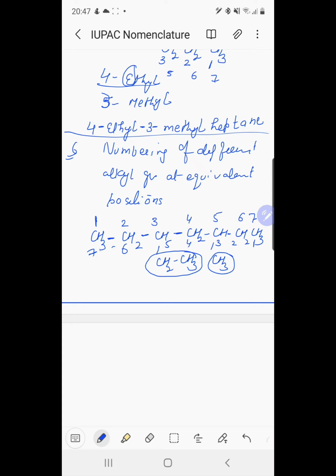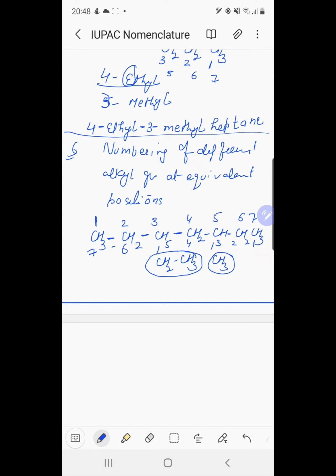Now if we do the numbering, in one method of numbering we get the third position for the methyl group and the fifth position for the ethyl group. In the second method of numbering, we get the third position for the ethyl group and the fifth position for the methyl group. They are at equivalent positions, 3 and 5. Now we have to select that method in which the alkyl group which comes first in the alphabetical order gets the lowest number.